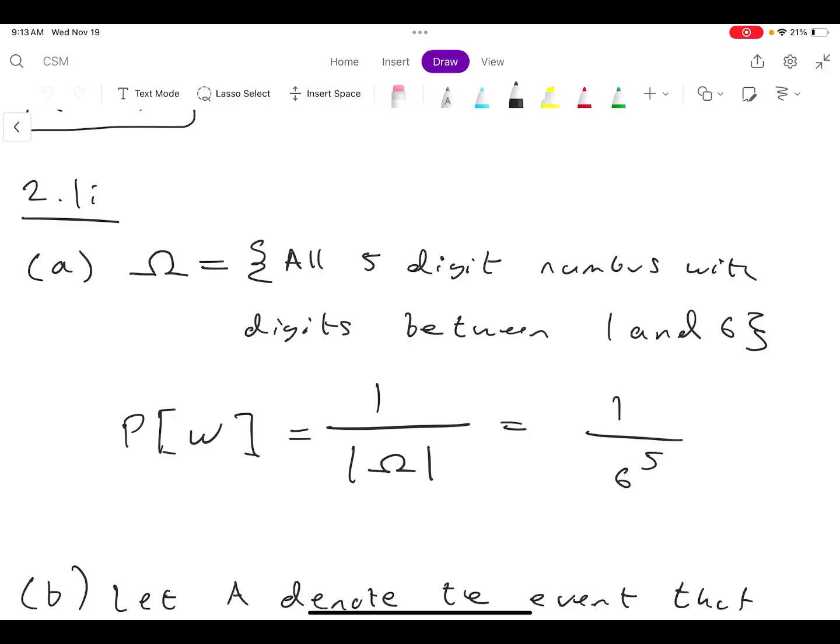And if we think about the probability distribution, there's no reason why one outcome should have a higher probability than another. So our probability distribution is uniform, which means the probability of any outcome in our outcome space is going to be equal to 1 divided by the total number of outcomes. And how many outcomes do we have? Well, omega is the set of all 5-digit numbers with digits between 1 and 6. So in every digit, we have 6 choices. So we get 6 to the 5 possible outcomes. So the probability of any outcome is just 1 over 6 to the 5th.